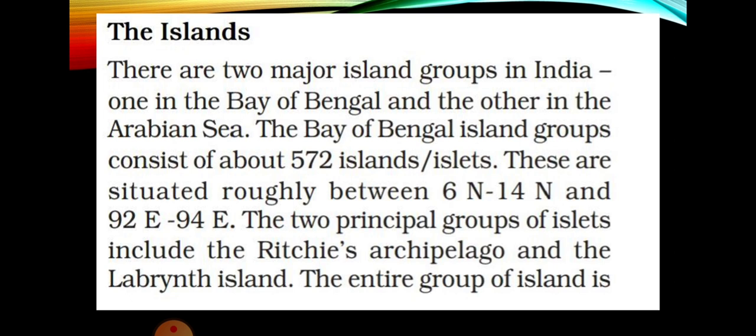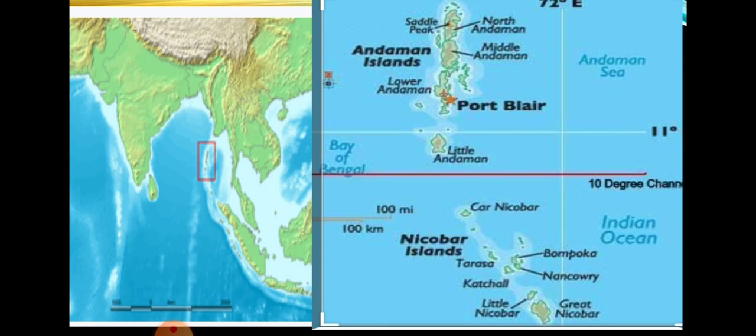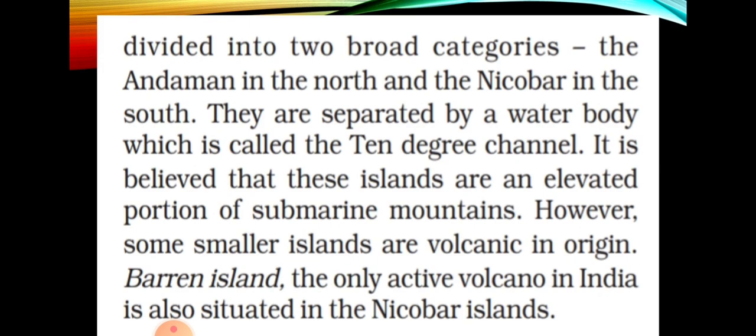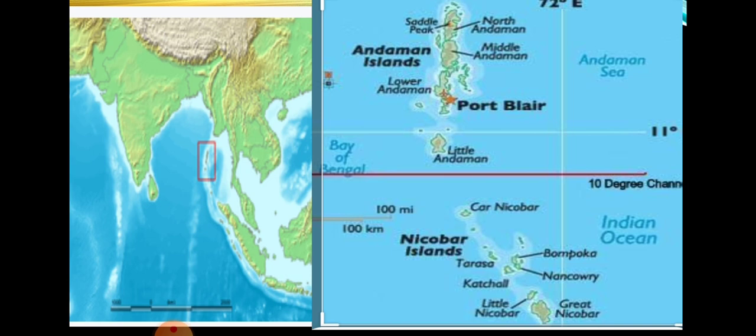You all know about latitude and longitude, we had discussed it, and this is the latitudinal and longitudinal position of the Andaman Island. The two principal groups of islands include the Ten Degree archipelago and the Labyrinth Island. You need to read both island group names. The entire group of islands is divided into two broad categories: Andaman in the north and Nicobar in the south. You can see this picture. This red box is the Andaman Nicobar.